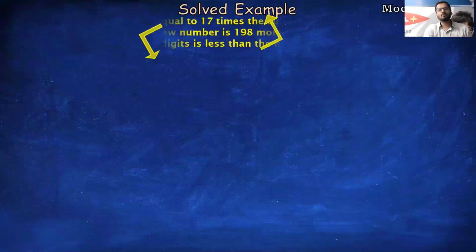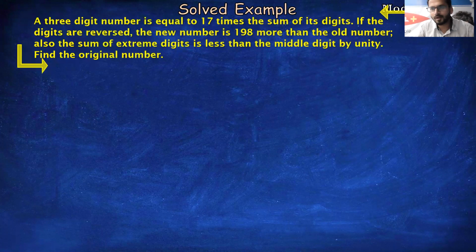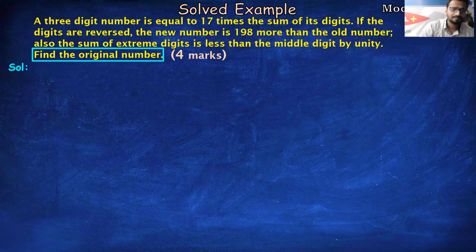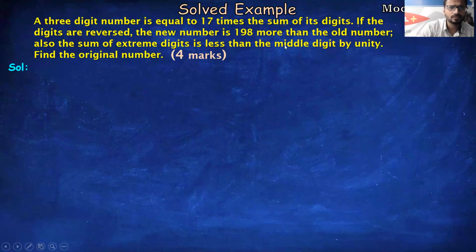Let's take the most crucial sum of your word problem, the solved example, which is present in your RoboMate in module number 54. Many students ask me this question in board exams also, one day prior to board exams. So please pay attention. It's a little bit lengthy question. This question may be asked in your board exam for 4 marks. So let's start. Let's read the question first, friends.